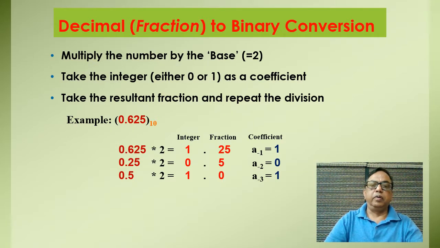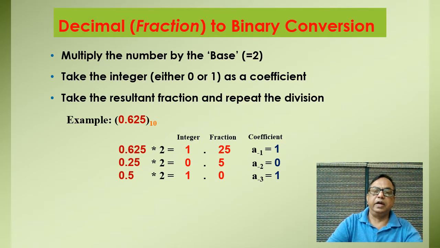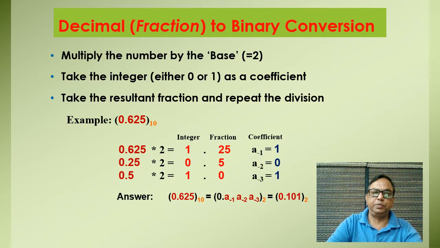Now since the fractional value is 0, we stop our calculation here, and we know that in the double-dabble method, in the fractional part, the first coefficient will represent the MSB and the last one will represent the LSB. It is just the reverse of the operation for the integer value. So here we will get 0.A-1, A-2, A-3. So the value here comes out to be 0.101 of binary. So in this way we can convert a decimal number to a binary number.